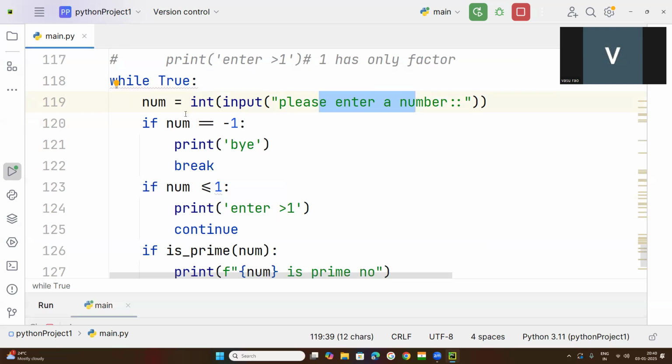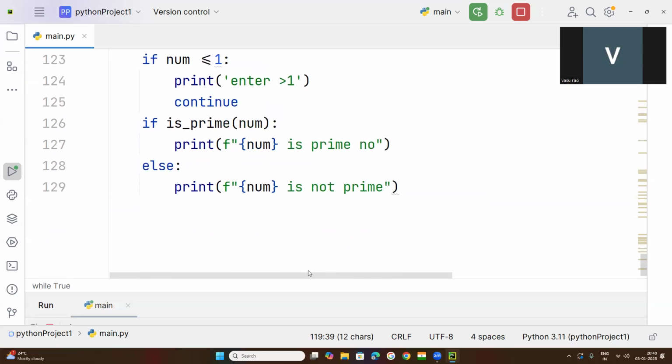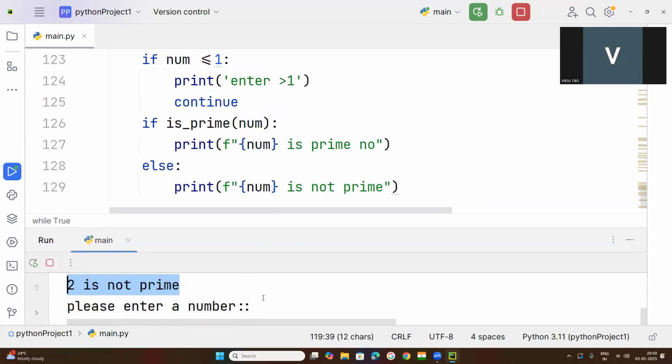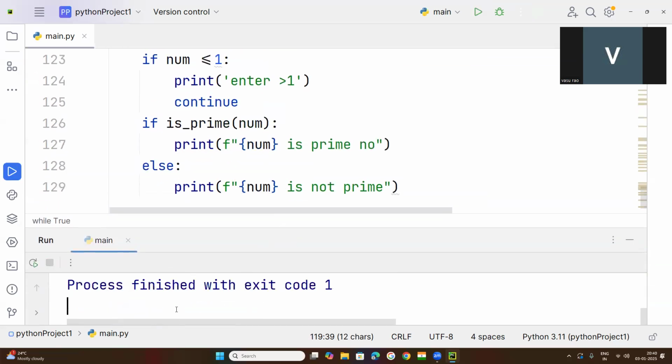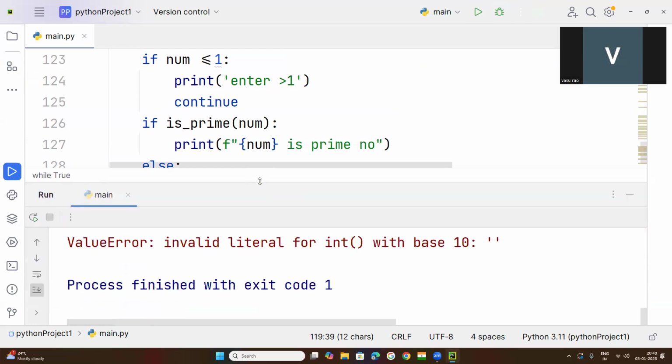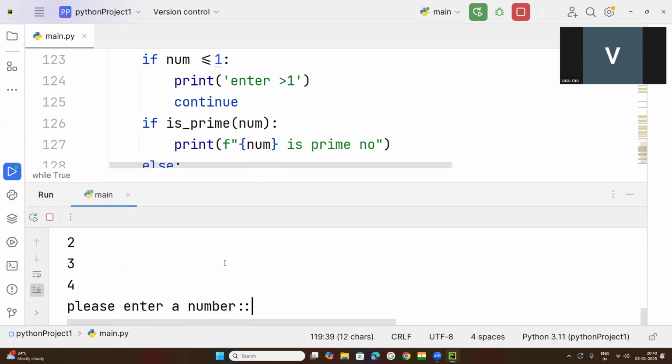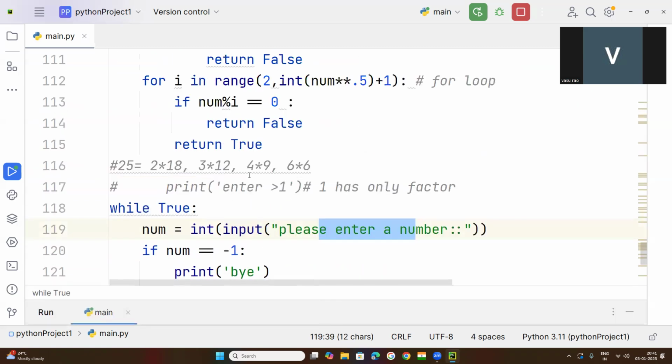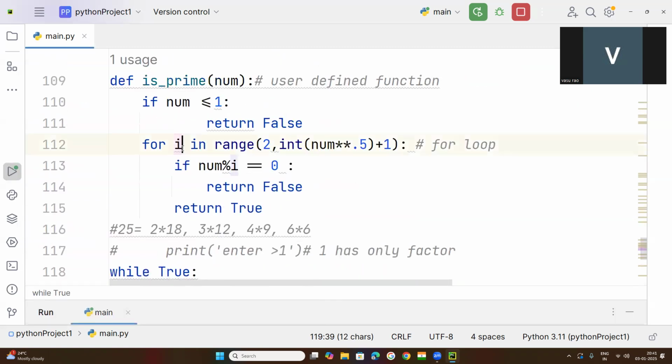So in the while loop, please enter a number is asked. Understood that. But for the for loop here, we know how many times the loop is to be rotated.